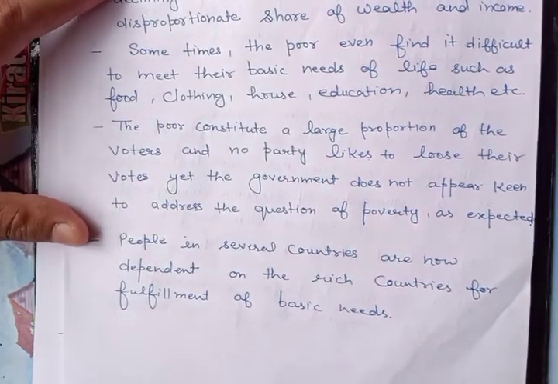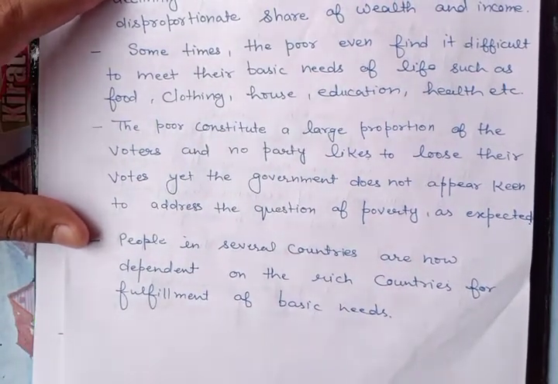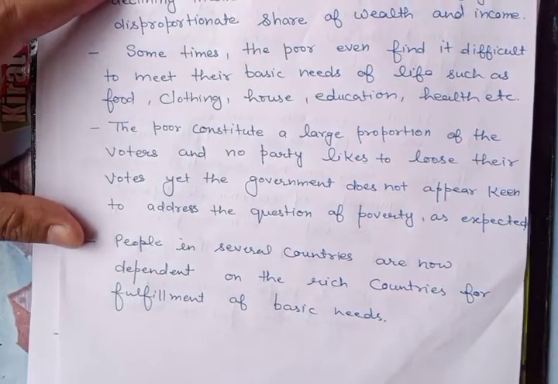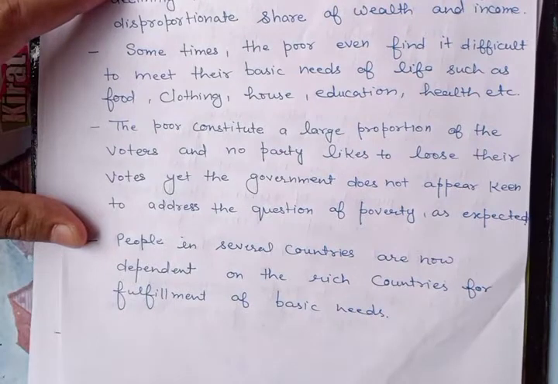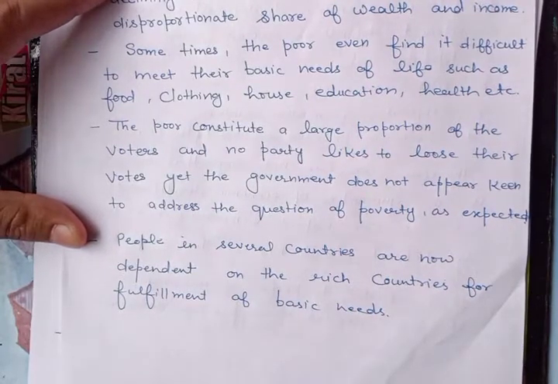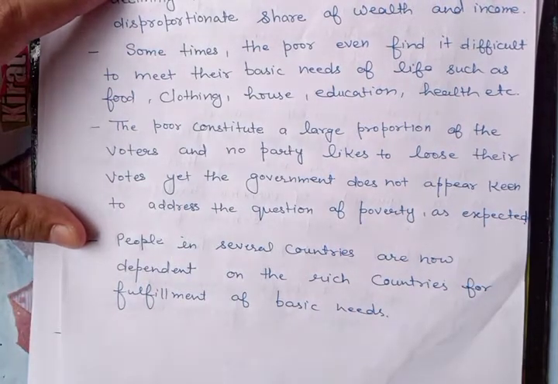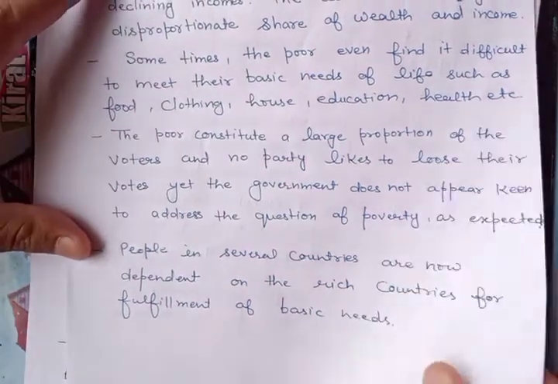The best example of this is Pakistan. Pakistan is depending on the United States of America and China to fulfill their basic needs, because the flour ground in the mill comes from abroad. The flour that comes into Pakistan comes from foreign land, from the United States of America.